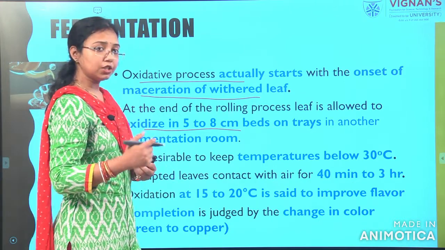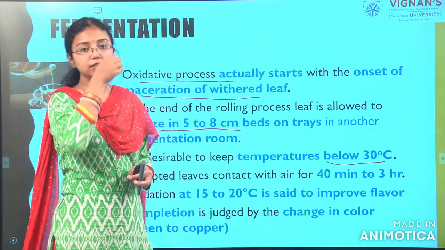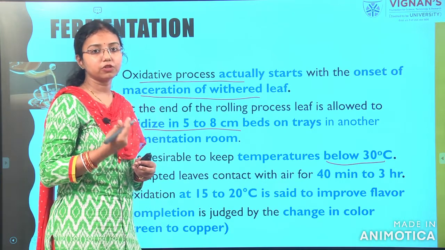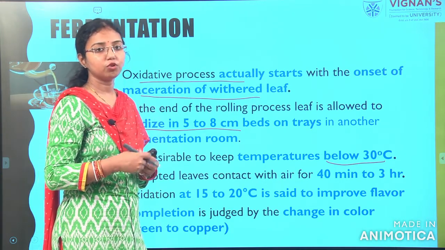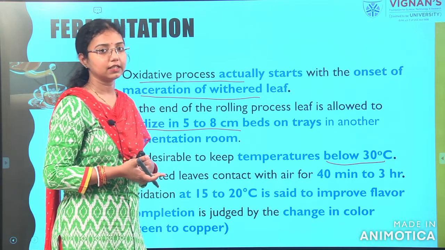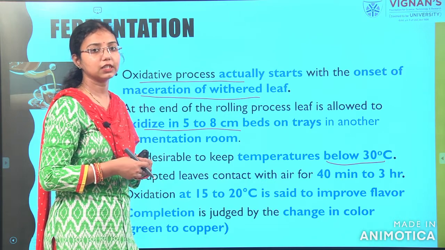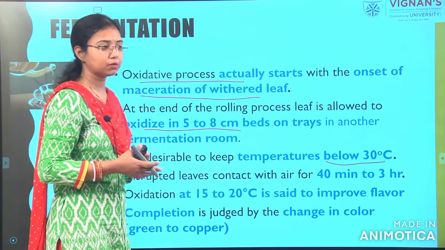The temperature here will be below 30 degrees centigrade. This is another reason why tea is grown in hilly regions, because the temperature does not cross more than 30 or 35 degrees centigrade. So, it is easy in those regions to process the tea leaves with a cheap cost, without any investment.